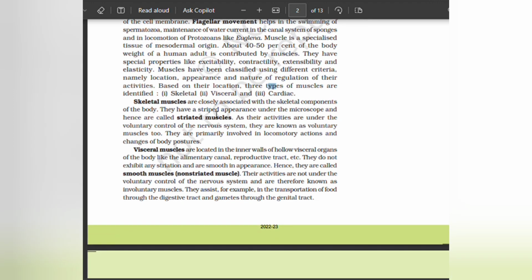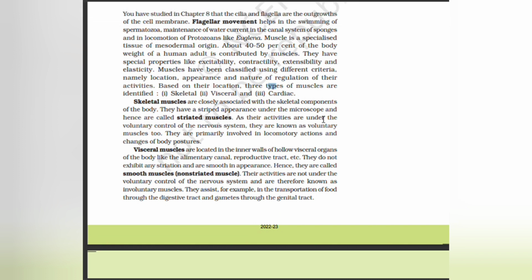Skeletal muscles are closely associated with the skeletal components of the body. They have a striped appearance under the microscope and hence are called striated muscles. All their activities are under the voluntary control of the nervous system. They are known as voluntary muscles too. They are primarily involved in locomotory actions and changes of body postures.